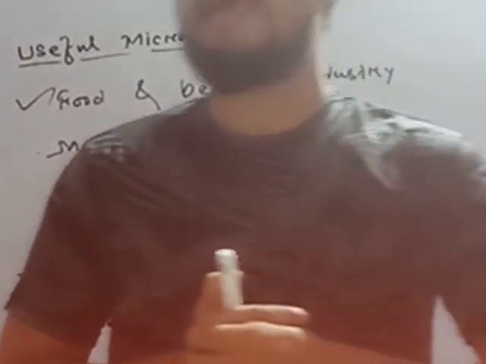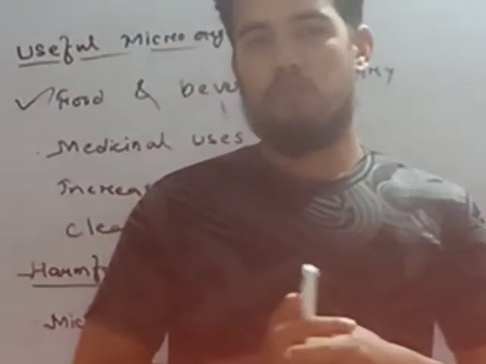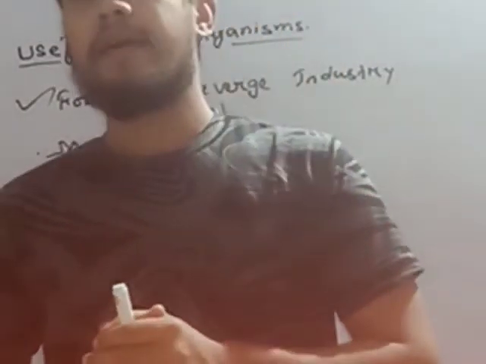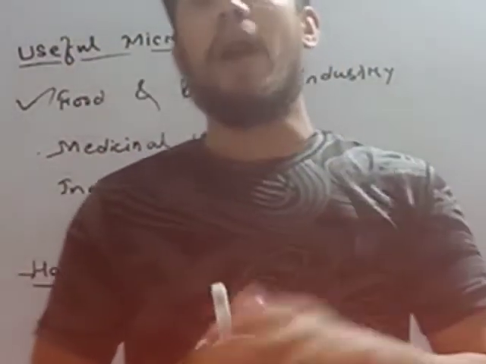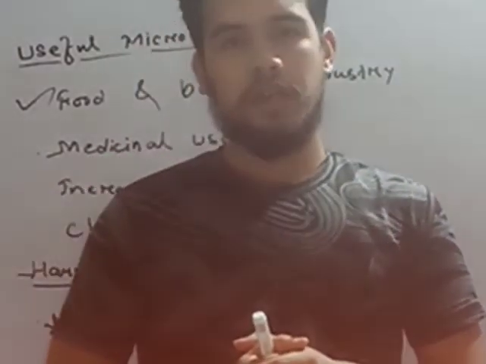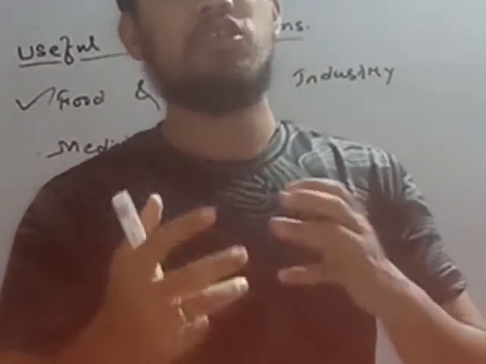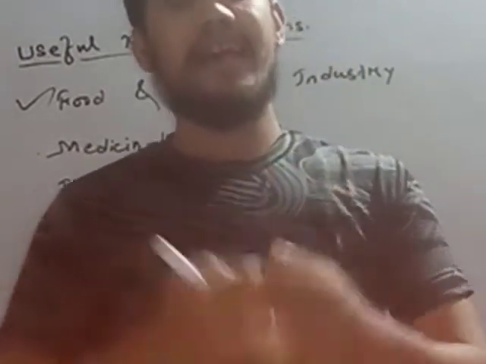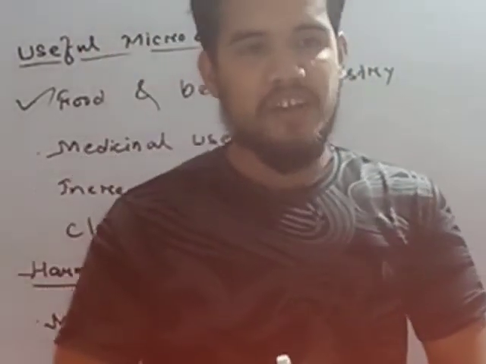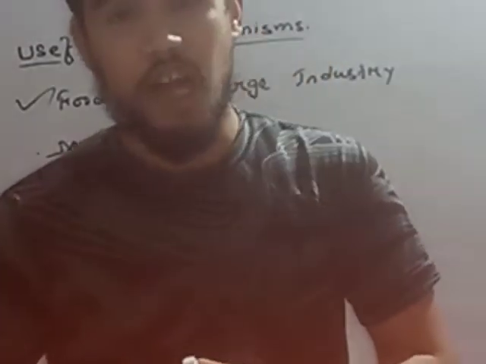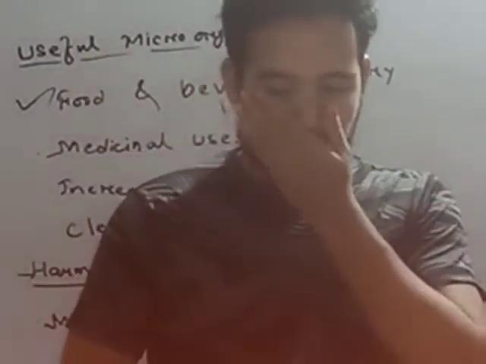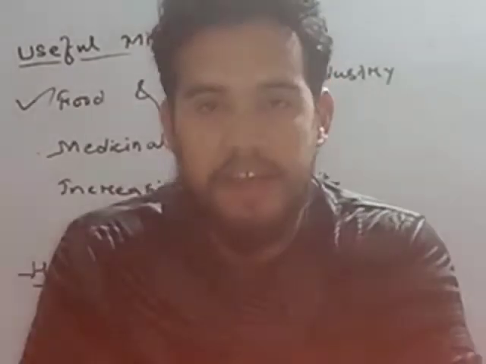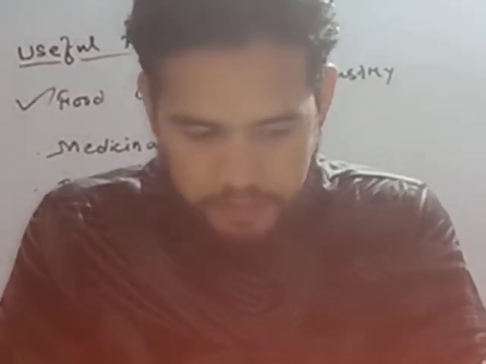For any disease, if you go to a pharmacy, the pharmacist gives us an antibiotic which strongly fights against the disease. So antibiotics are made from fungi and bacteria.